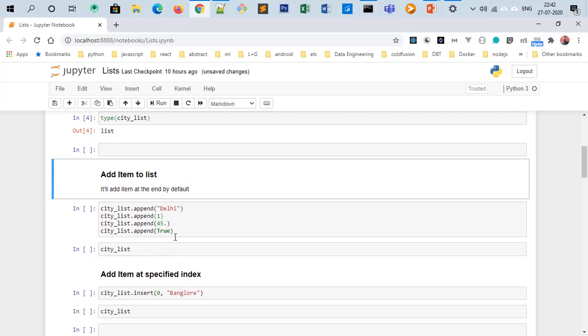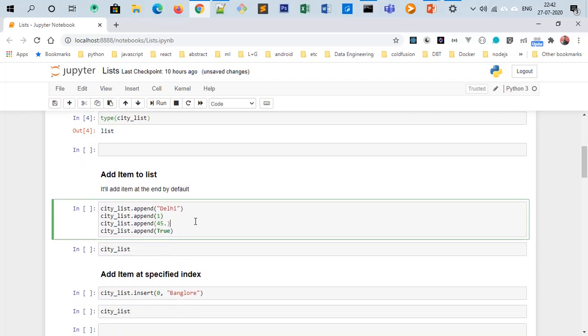Add item to list. As we have studied earlier, in a list we can have different or heterogeneous types of data. So city_list is appending Delhi, 145.0, and True. The city_list.append method is used in Python to add items to the list.